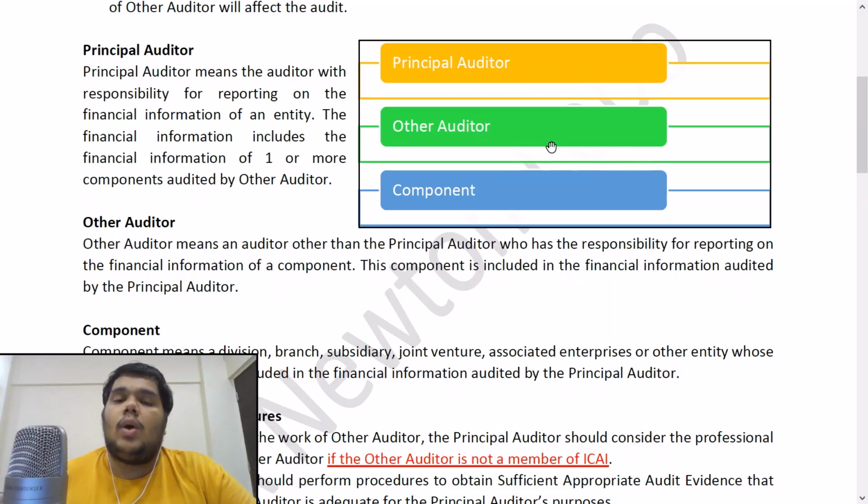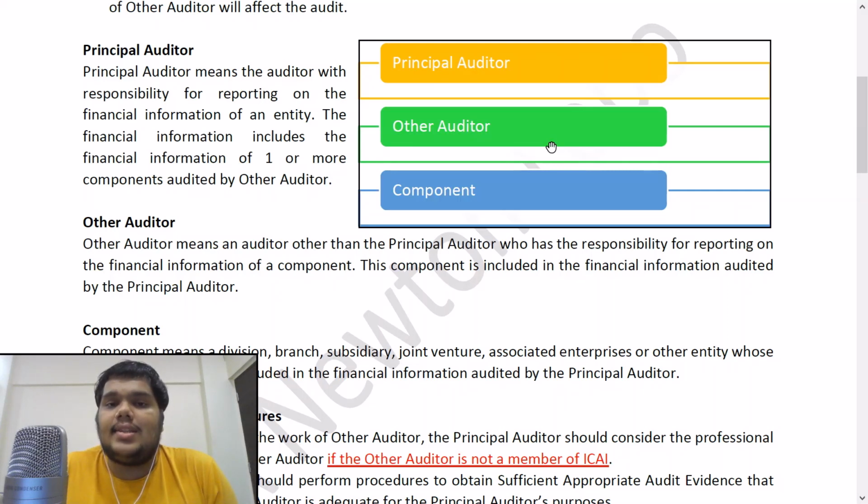This standard has come out in order to assist the principal auditor in auditing some component financial information which forms a part of the financial information on which he has to opine, because he is unable to audit that component, the financial information on that component. That is why the standard has come into existence.